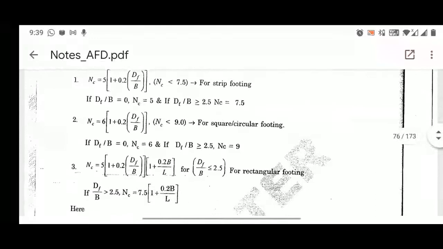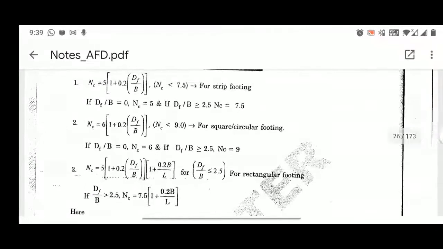Another thing is the rectangular footing, where we have a Df/B ratio less than or equal to 2.5. What we have to do in a question is, first, find out the Df/B ratio, right? Once you have found the Df/B ratio, then you have to find out whether your footing is strip footing, circular footing, or rectangular footing. Once you have seen the type of footing and the Df/B ratio, simply you can use the expressions to find out the NC values, right?